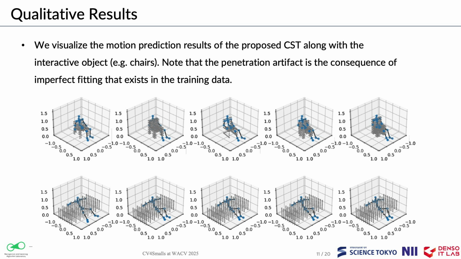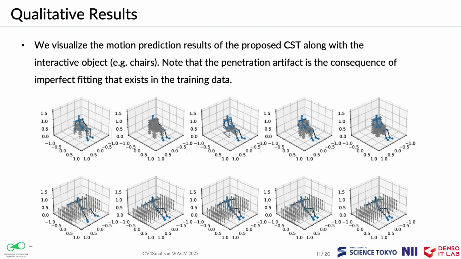Now, let's look at some visualizations showcasing CST-generated motion alongside object interactions, e.g., a character sitting on a chair. Generally speaking, our model is able to generate diverse and natural motion. The penetration artifacts observed here are due to fitting issues that exist in the training data. Since improving the performance of data-driven approaches is our focus, we do not add additional physical regulations here.